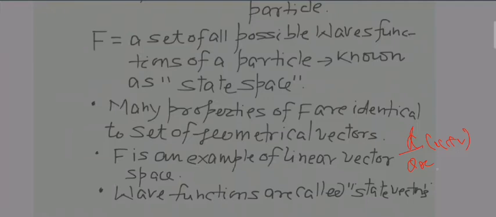Because when I take d by dx of u plus v, I get du by dx plus dv by dx, so the law of distributivity holds good. That's why it is called a linear function. Similarly, this is an example of a linear vector space, and the various wave functions associated with this vector space are called state vectors. Got it?